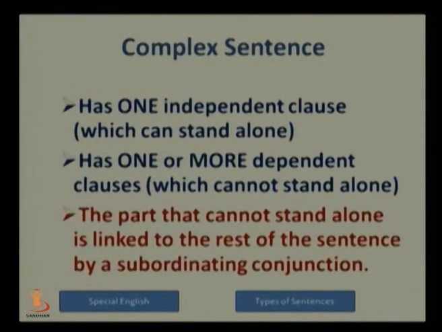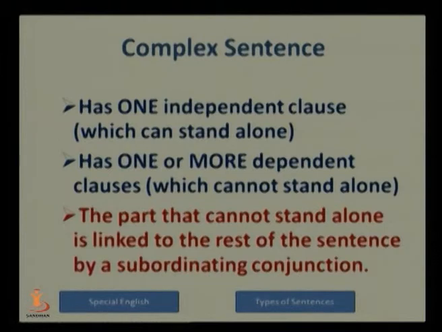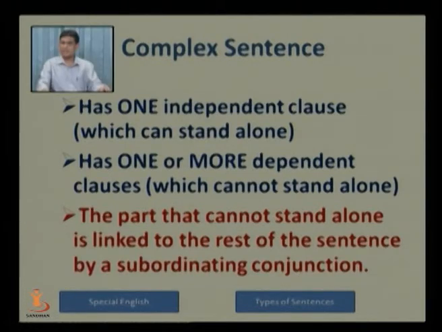Complex sentence. The next type of sentence is the complex sentence. It has one independent clause which can stand alone. It has one or more dependent clauses which cannot stand alone, and the part that cannot stand alone is linked to the rest of the sentence by a subordinating conjunction, because they are the subordinate clauses.